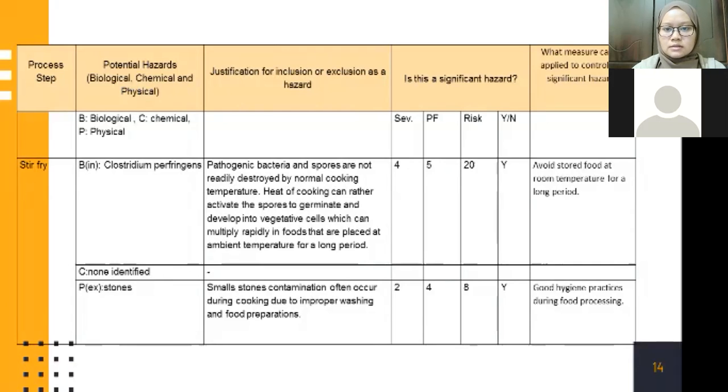Is this a significant hazard? The risk range is at 8, and yes, it is a significant hazard. And the measure that can be applied to control the significant hazard is food hygiene practices during food processing.